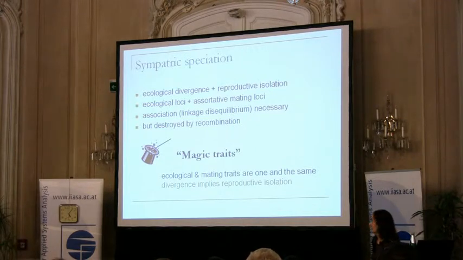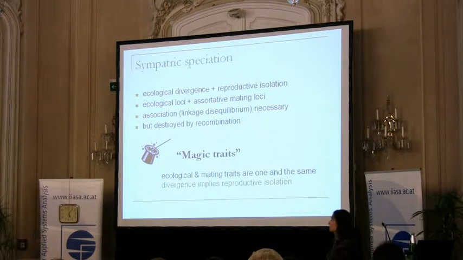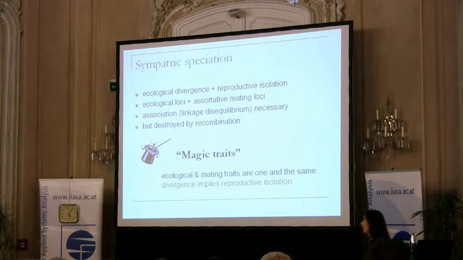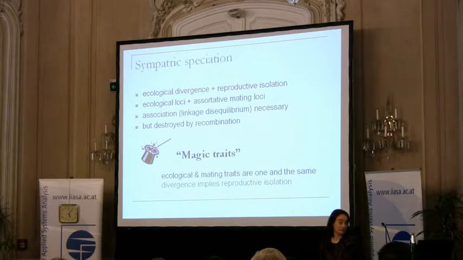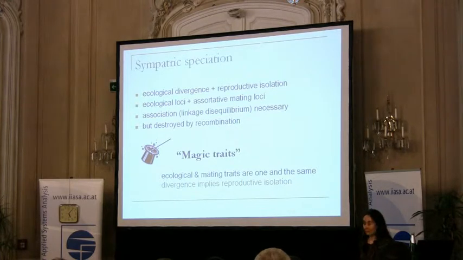If the same loci control both natural selection and mating, then we won't have this problem of destroying the association. And if a magic trait diverges, like body size in sticklebacks diverges, then this divergence implies reproductive isolation, so to speak, for free. So it looks like we have solved the problem of sympatric speciation, but in this talk